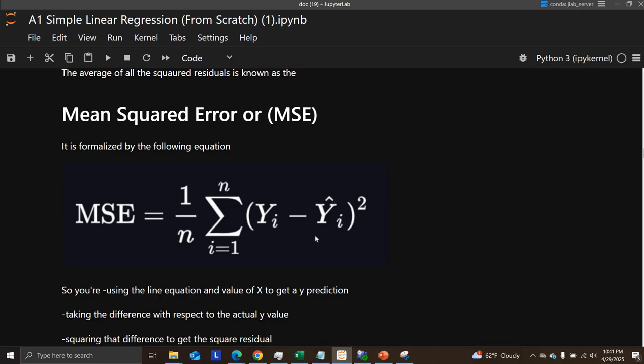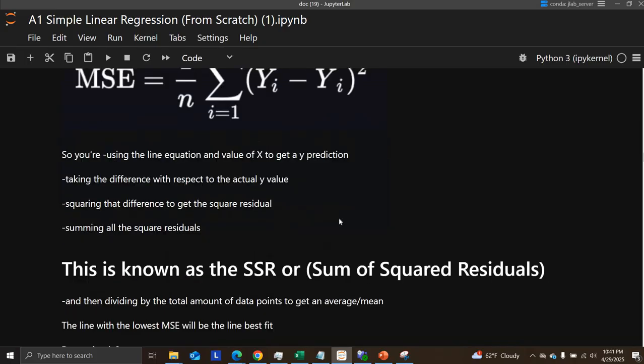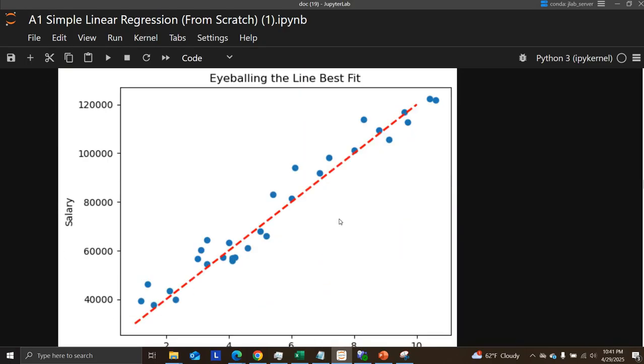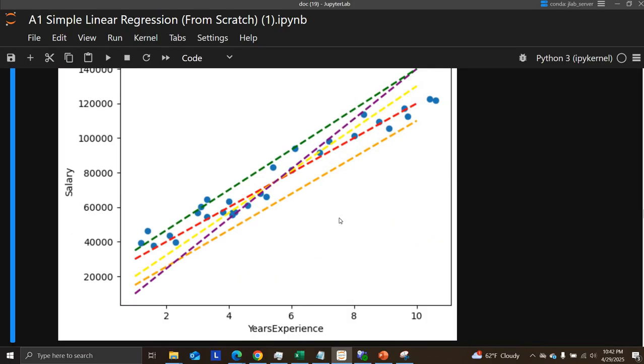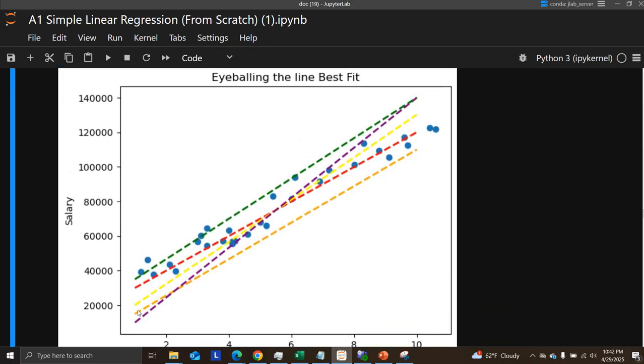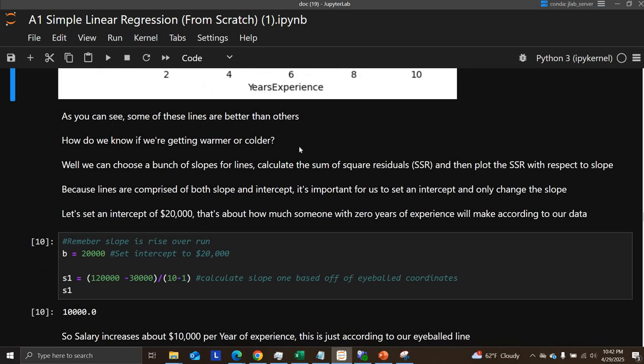Again, m and b is the mx plus b that this y hat sub i represents. So as we change all of these, all we're doing is changing m and b. We're changing the intercept and the slope, and we're getting a single MSE value for that. And we can actually plot that value.